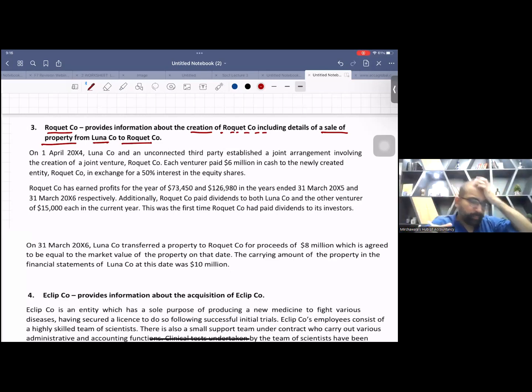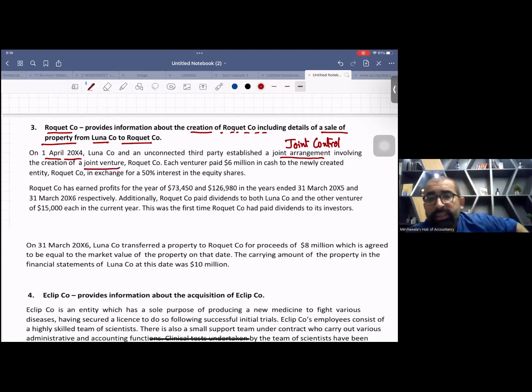On 1st April X4, Luna company and an unconnected third party established a joint arrangement. In a joint arrangement there should be joint control, involving the creation of a joint venture. Hope you remember these two types of arrangement: joint operation and joint venture. Here it is a joint venture, and with a joint venture we do equity accounting like the associates one.